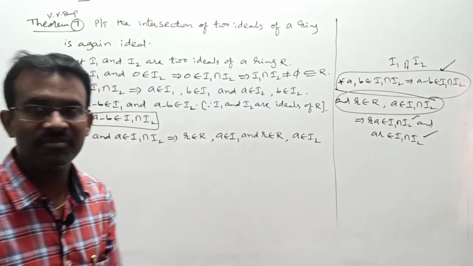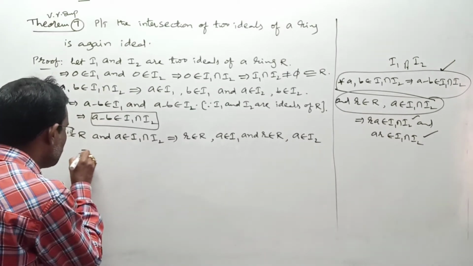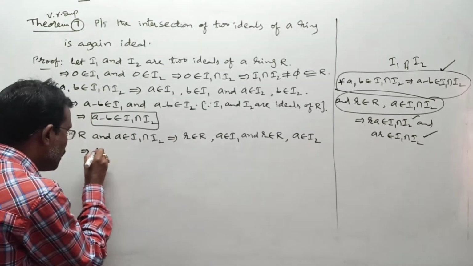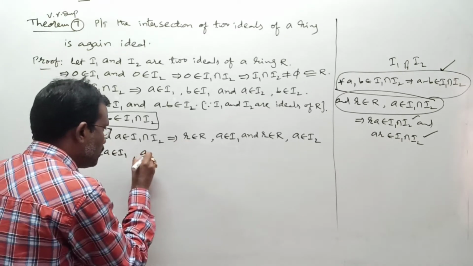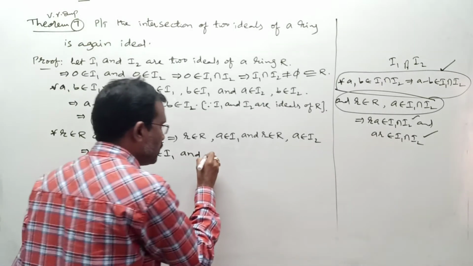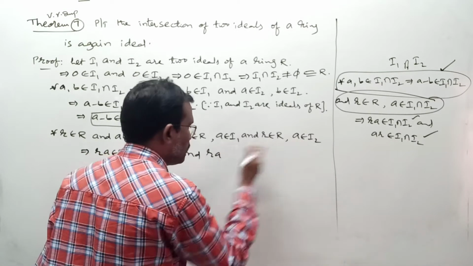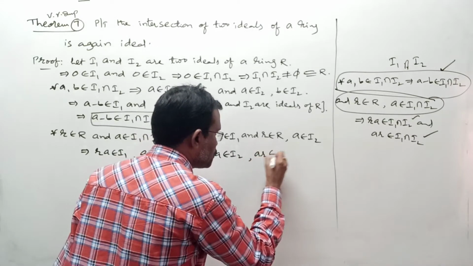By the definition of ideal, second condition of ideal, I am writing that. This implies we get ra belongs to I1, ar belongs to I1, and ra belongs to I2 and ar belongs to I2.